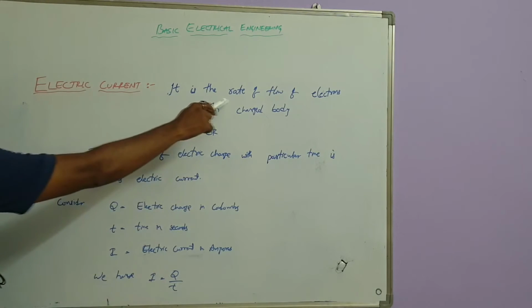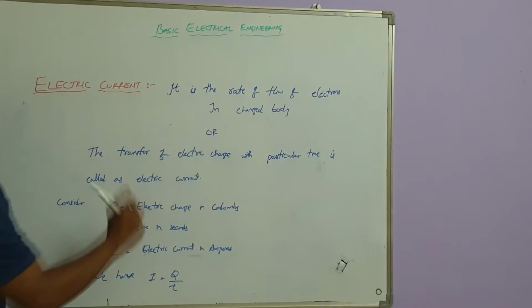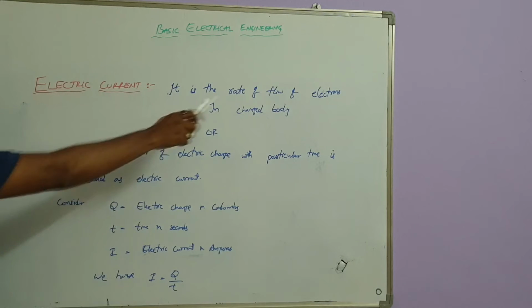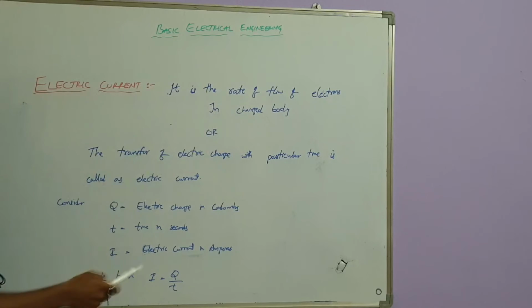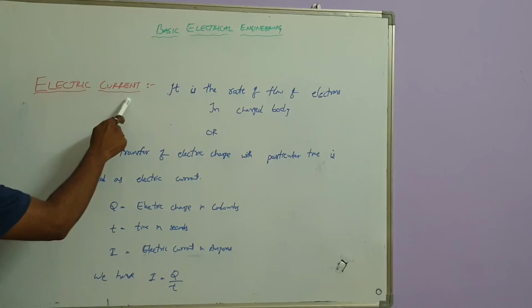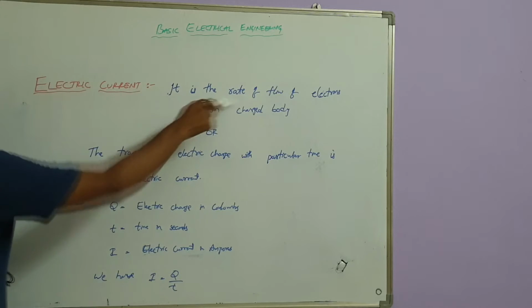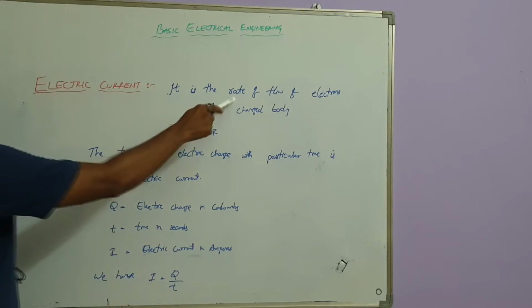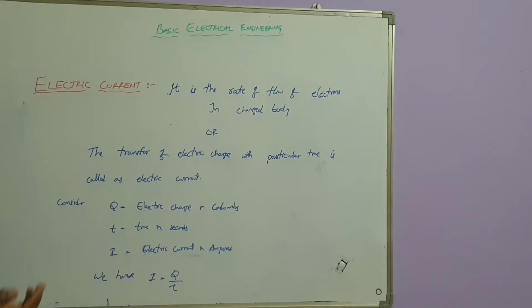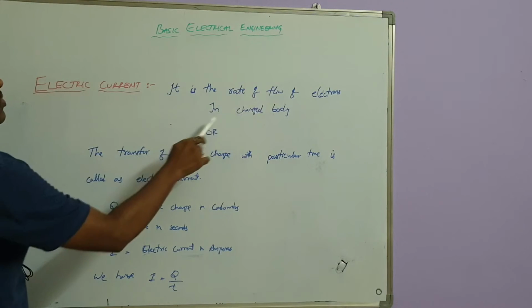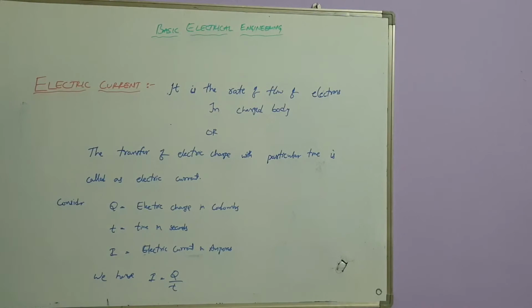That means how many electrons are flowing in a charged body. The body should be charged, positive and negative, so electric current flows from positive to negative. The rate of flow is related to time. That's why electric current is nothing but the rate of flow of electrons in a charged body.